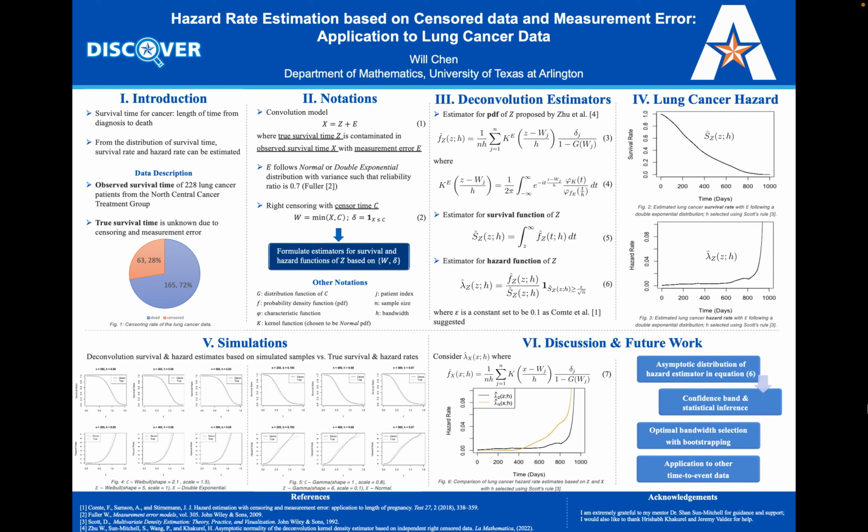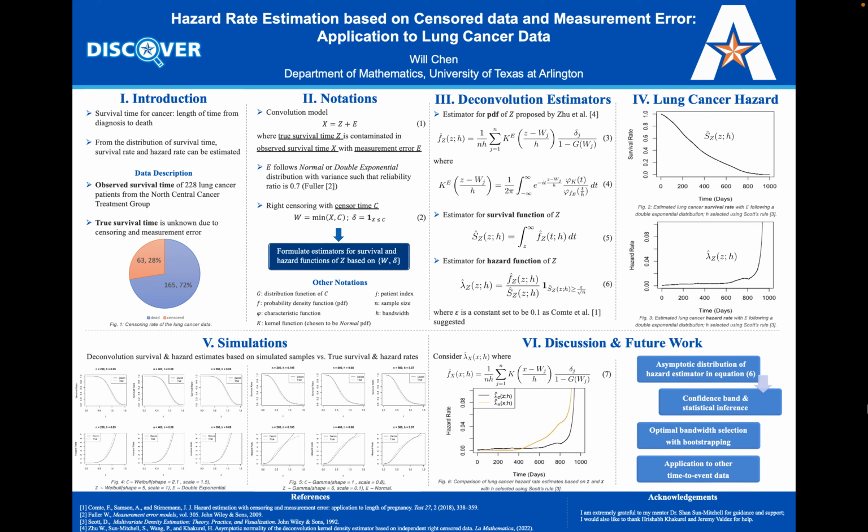estimation. First, we consider a convolution model where the true survival time z is convoluted and hidden in the observed survival time x with measurement error e, and e follows a normal or a double exponential distribution. To handle the censoring part, we define another variables w and delta in equation 2. Our goal is to formulate estimators for hazard function of the true survival time z based on censored observations of w and delta. Then we can apply such estimators to model lung cancer hazard rate.